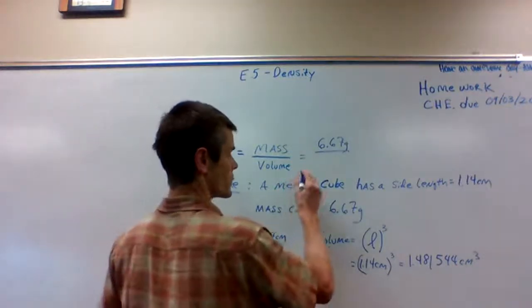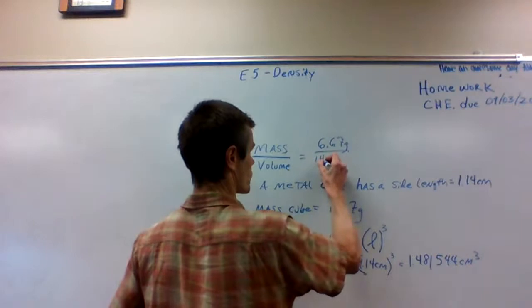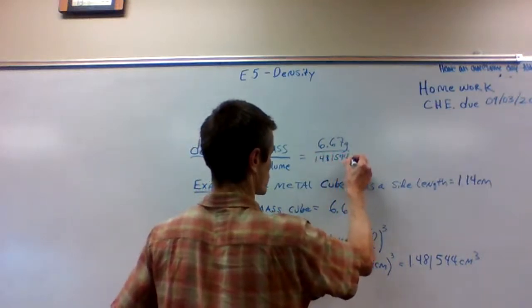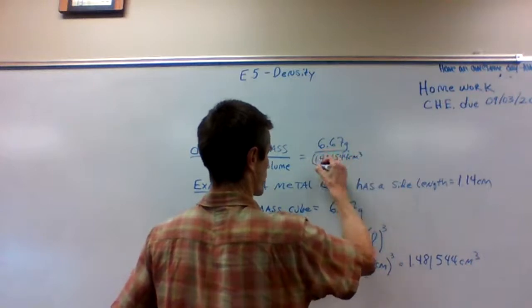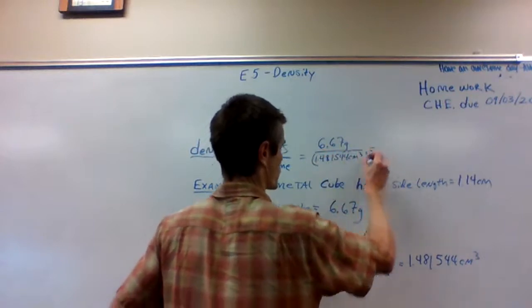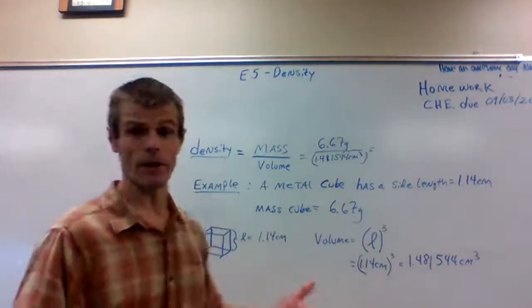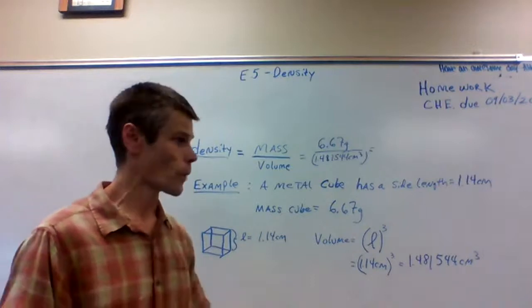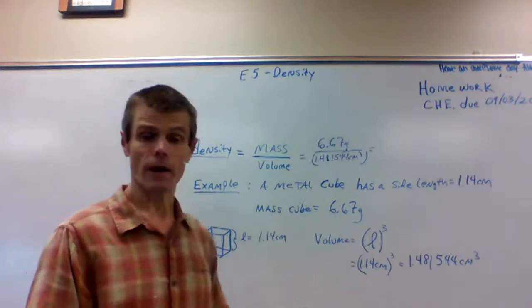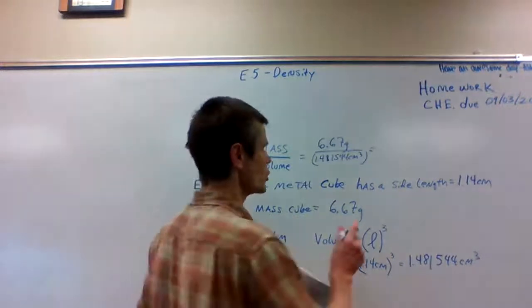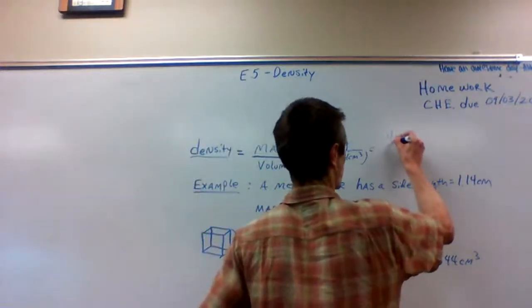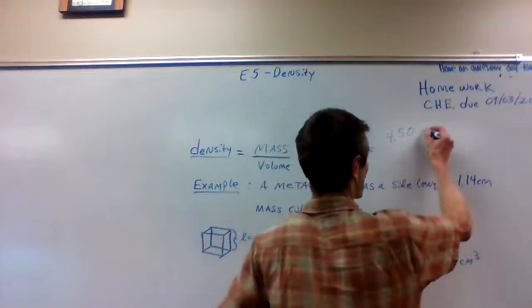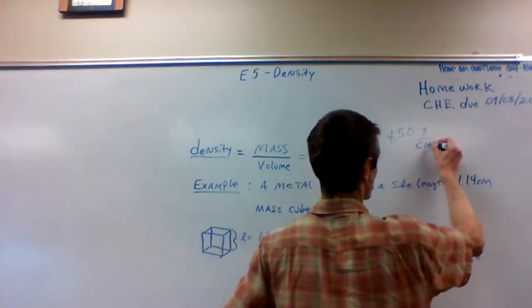And we're going to use all that data to help us determine what its density is, because this is the volume of the cube. If we put 6.67 in our calculator and divide it by 1.481544, that's going to give us our density. The density of the cube, 4.50 grams per cubic centimeter.